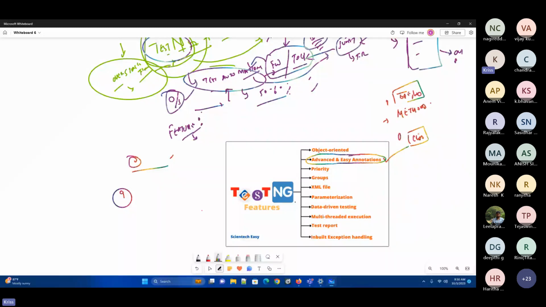Now, my test case is first go and verify the inbox. So every time I need to write this method and this method, right? Now what I'll do is add the annotations called before method and after method. What the before method will do, I'll write only once. After method only once.